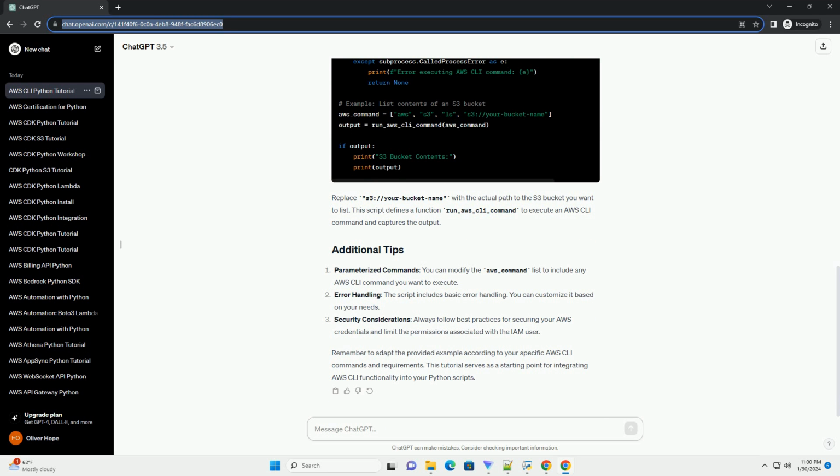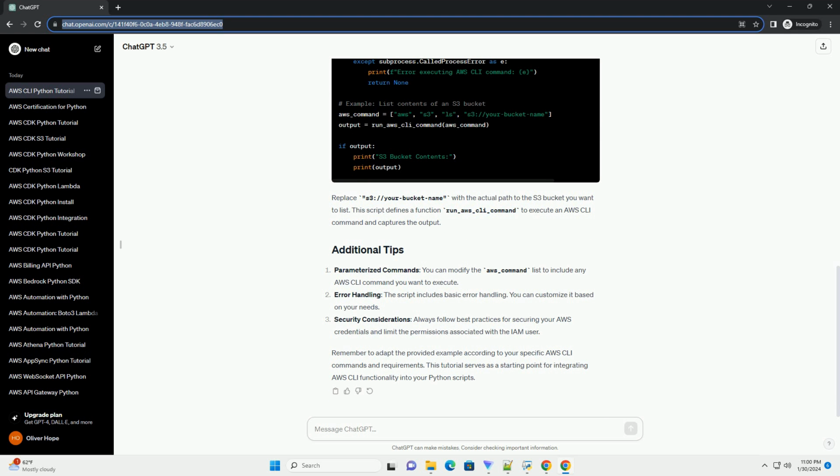You can modify the script by changing the cmd variable to execute different AWS CLI commands. For example, to list EC2 instances, you can use. Feel free to adapt the script to your specific use case and explore the wide range of AWS CLI commands available.